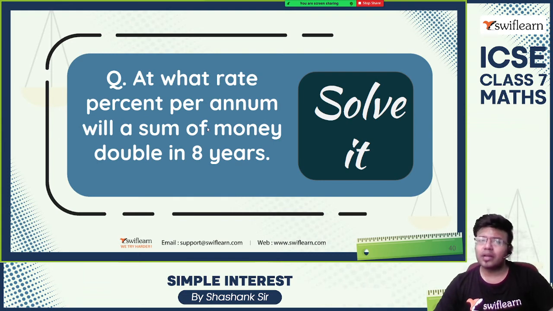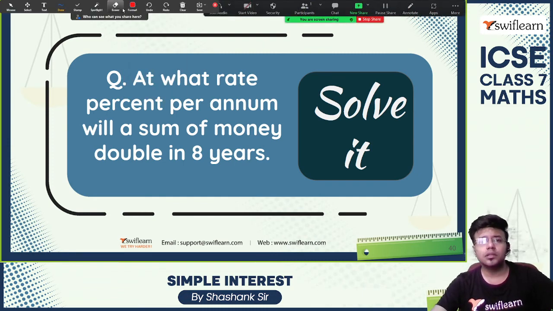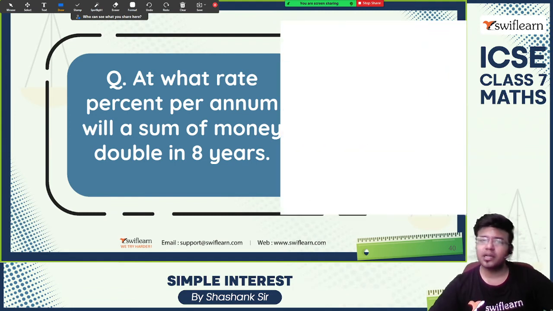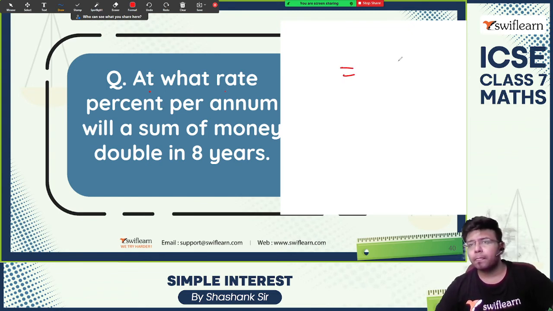At what rate percent per annum will a sum of money double in 8 years? This used to happen before, money doubling in 8 years. What was the percentage? At what percent per annum will the sum of money double in 8 years? The rate of interest we don't know.